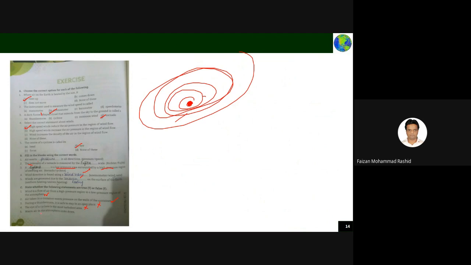Warm air in the atmosphere sinks down. No, false. Warm air, or warm water molecules, all these things, water molecules from the ocean, warm air from the ground, everything rises up on heating.